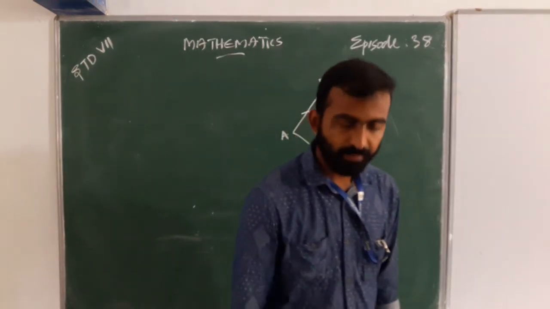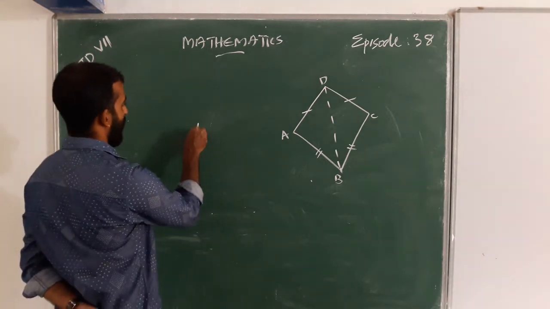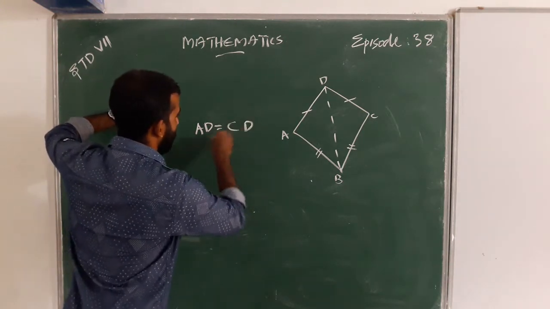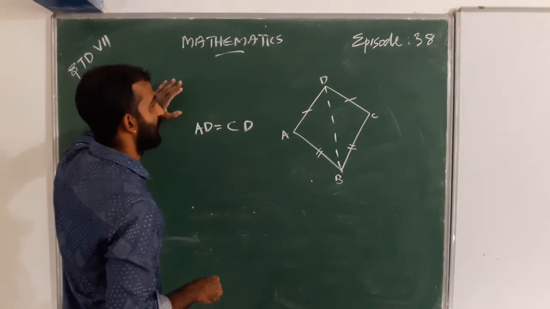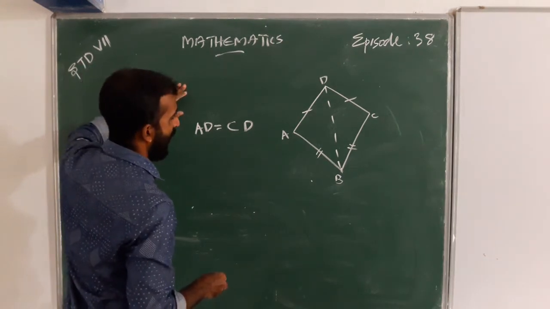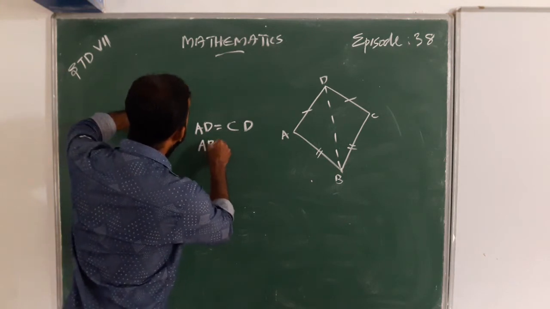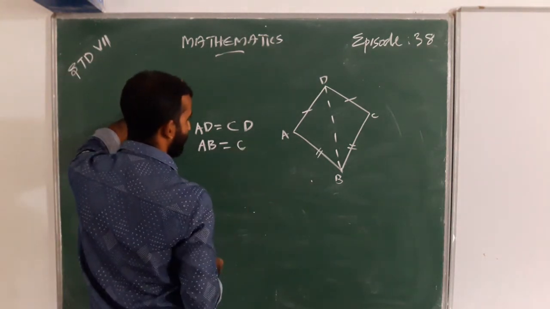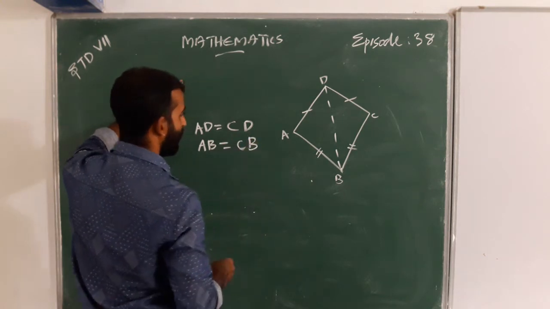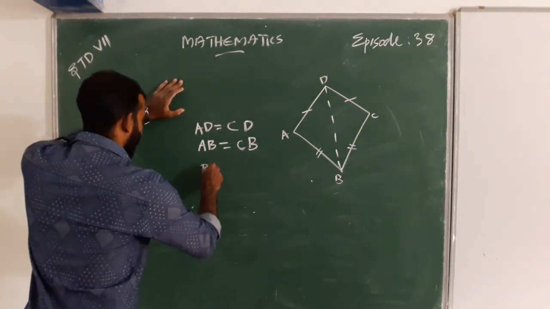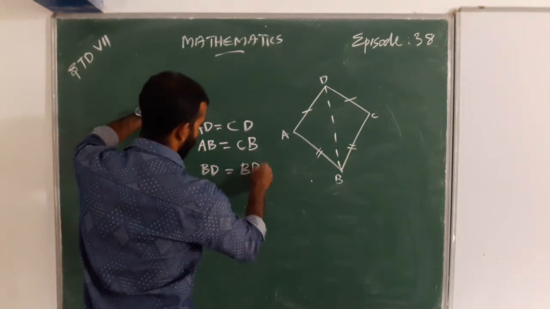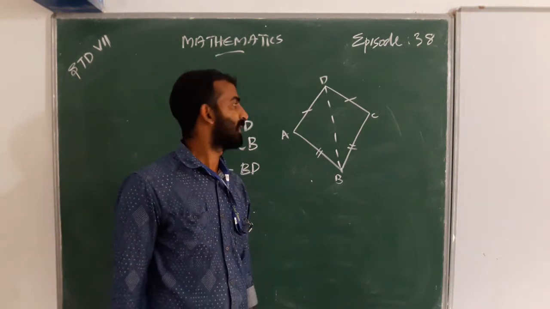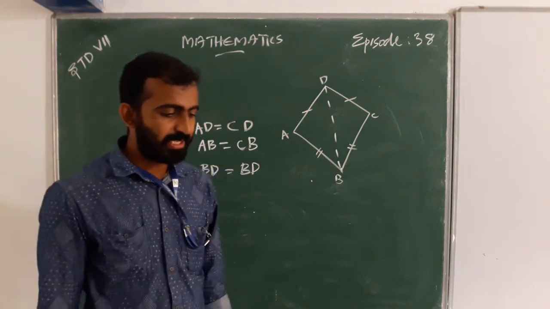Here we can write AD equal to CD, and AB equal to CB, and BD equal to BD, which is common. Is it right? Yes.